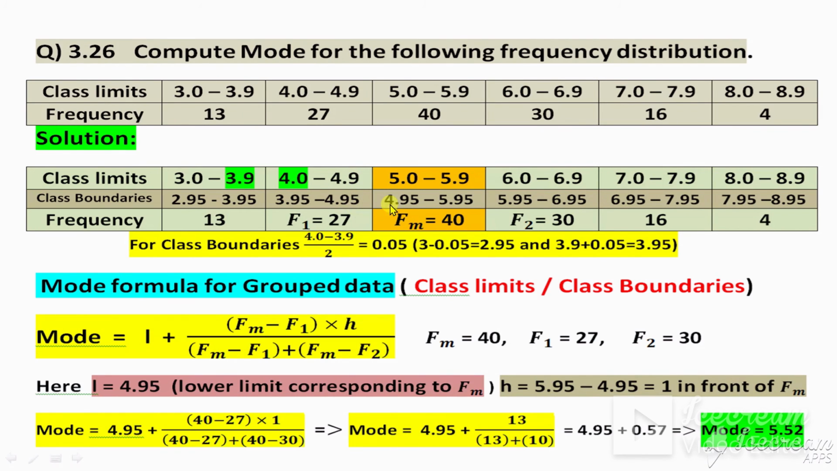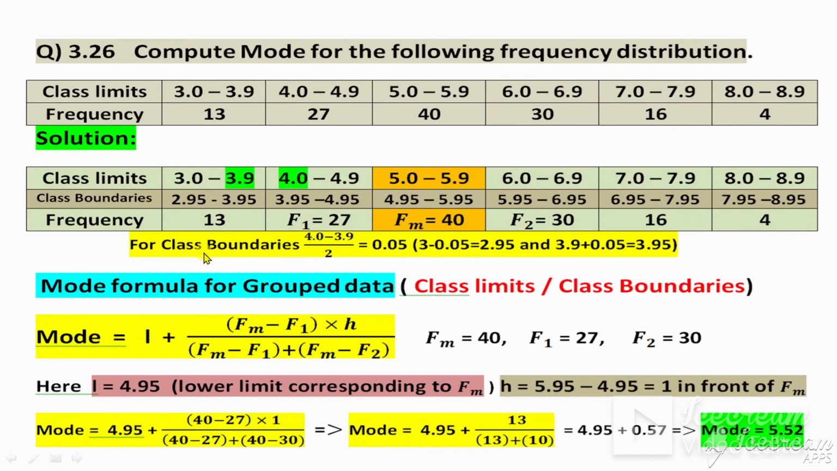Then write this 4.95 as it is, and for 5.9 add 0.05 at the end with this number, and then write this number as it is, and 6.95, just add 0.05 at the end. Write this number as it is, and 7.95, then write this as it is, and 8.95. These become class boundaries. Class boundary means these are the same. Now look, these two same, these two same, these two same. These become class boundaries. Now the frequencies are given.